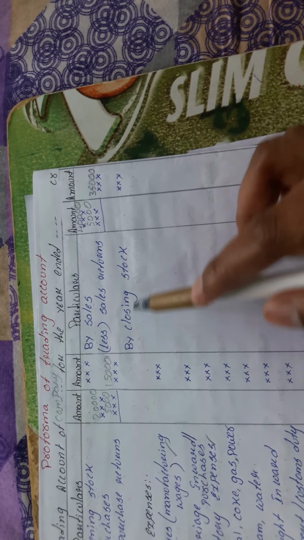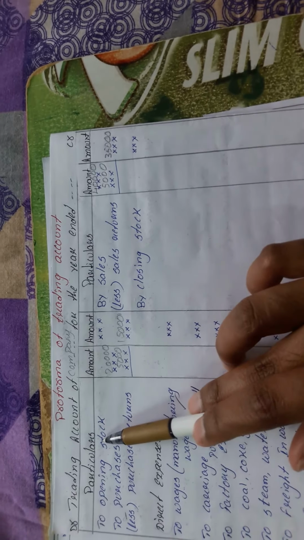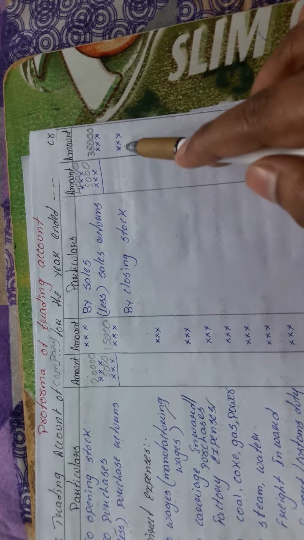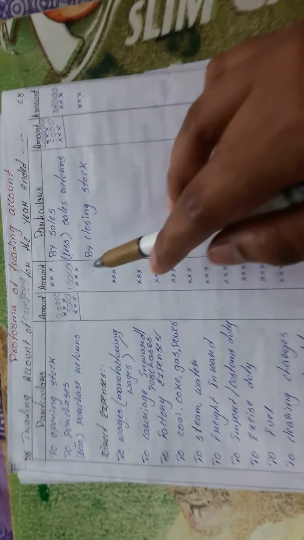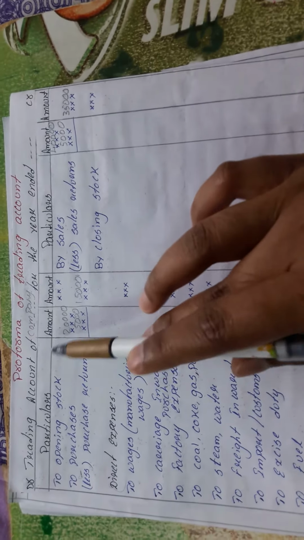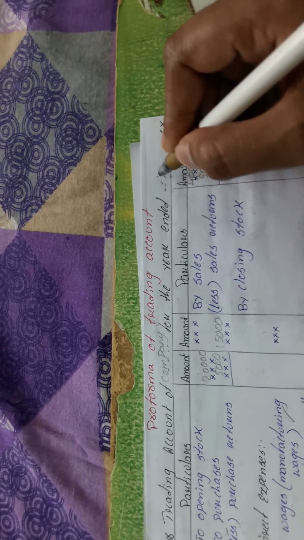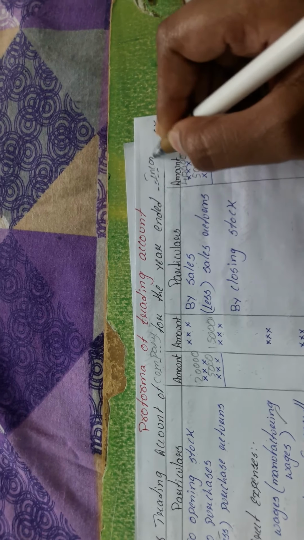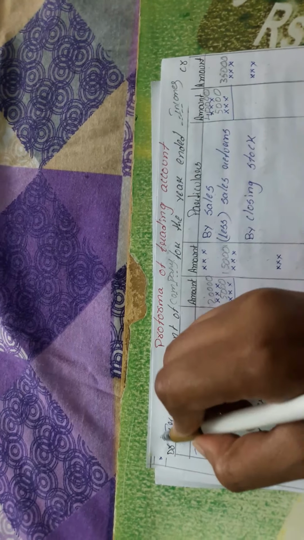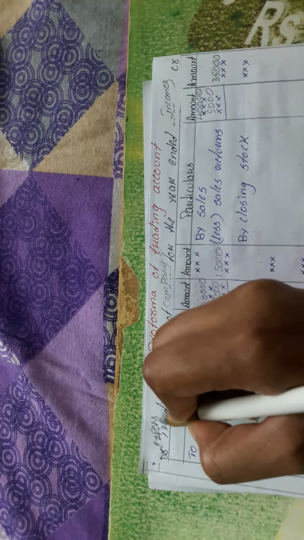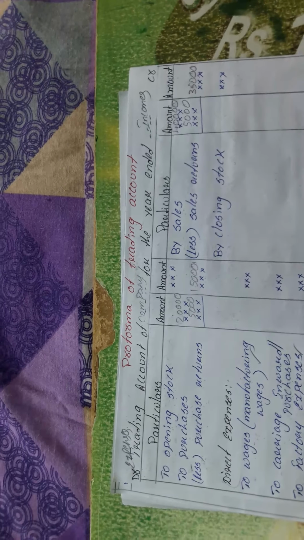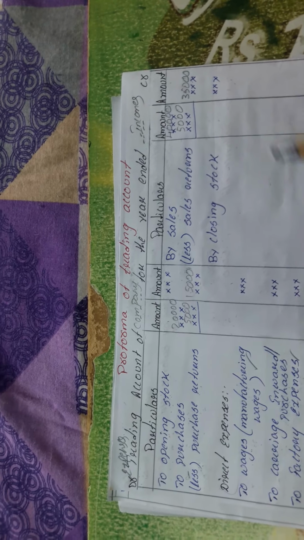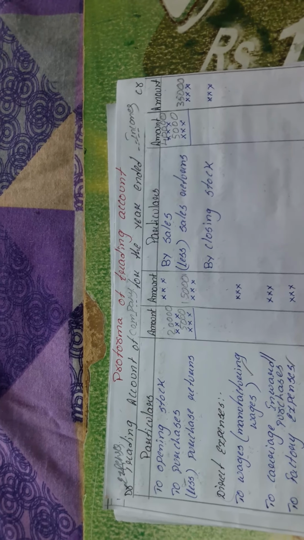And next is by closing stock. You can see opening stock is there and by closing stock is also. So this is all the basic format that you will have to post in a trading account. Okay, so this is called your credit side, I can call it incomes, and your debit side I can call expenses. Whenever your expenses are less when compared to your income, nothing but your incomes are more compared to your expenses, then it will be profit for us.